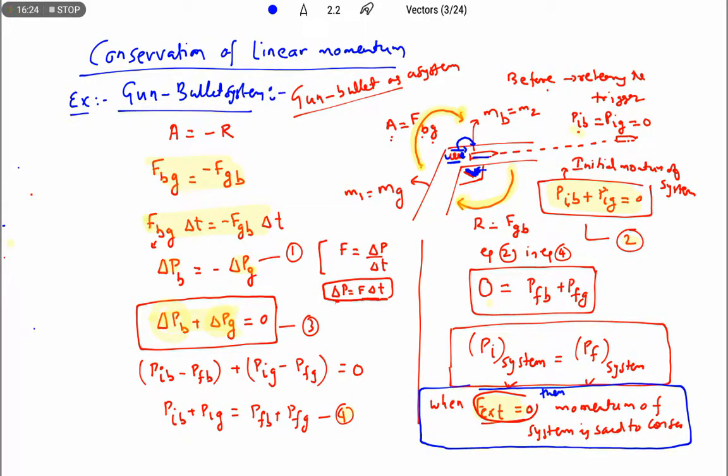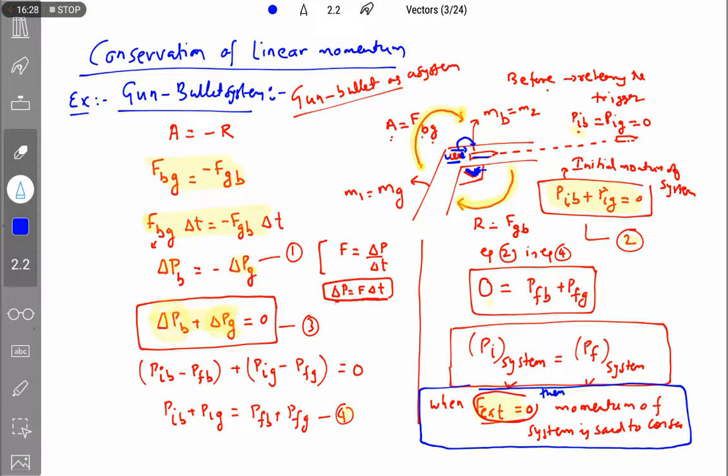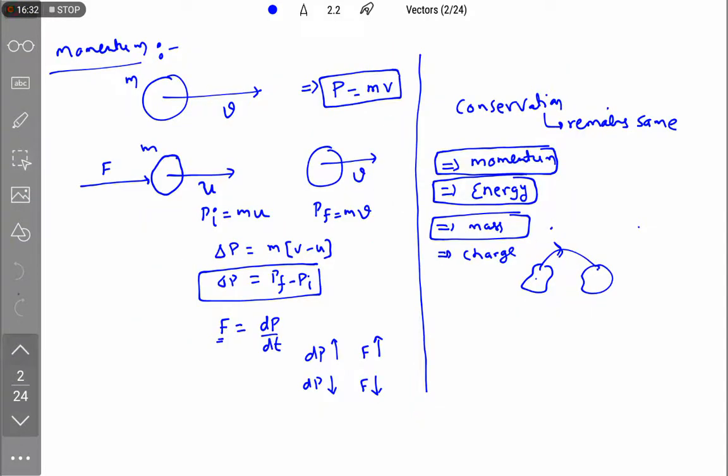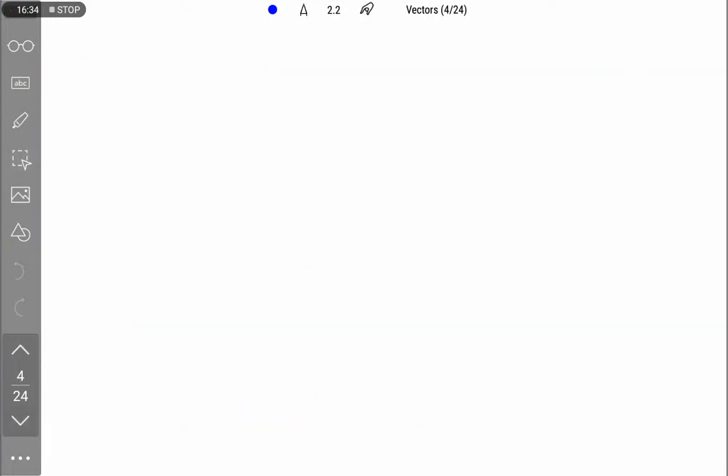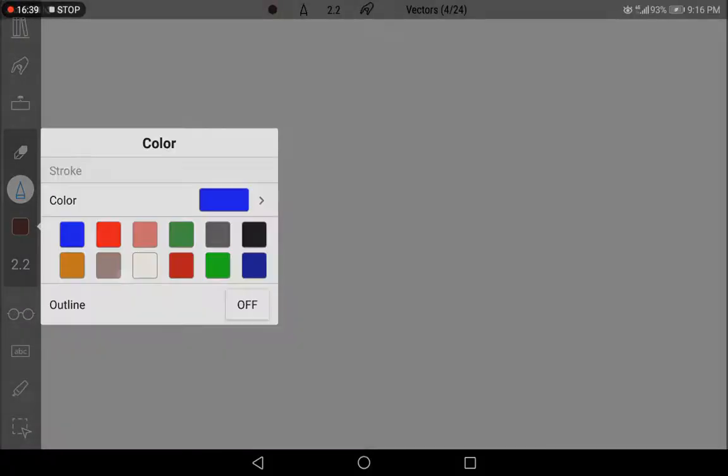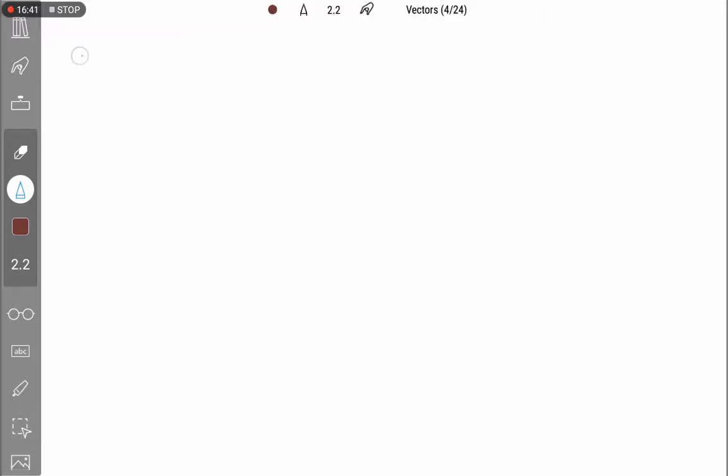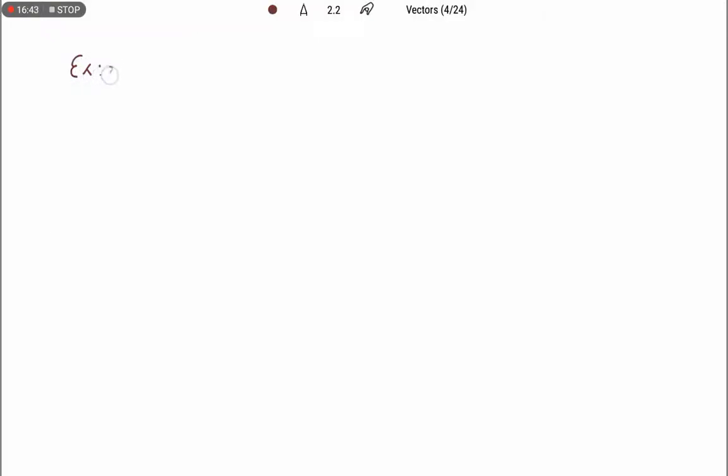Right, let us take some more examples of systems which obey the law of conservation of linear momentum. So one more example we are going to discuss here. That is collision. What is collision?